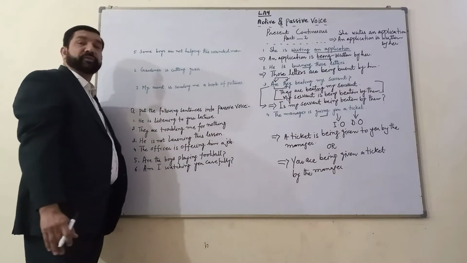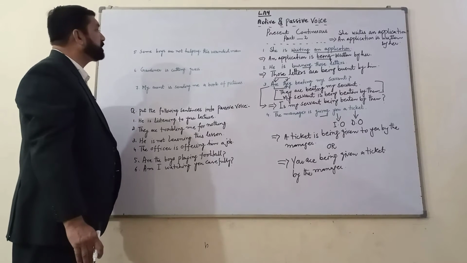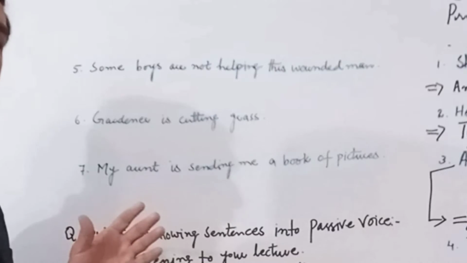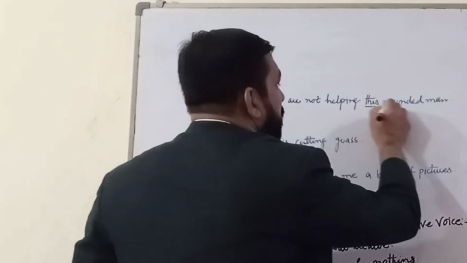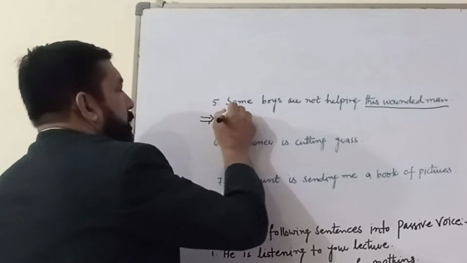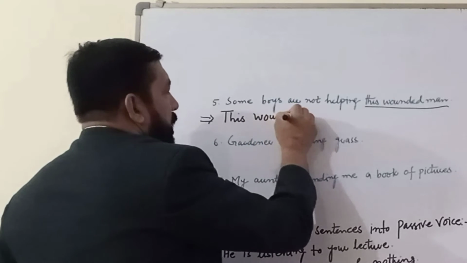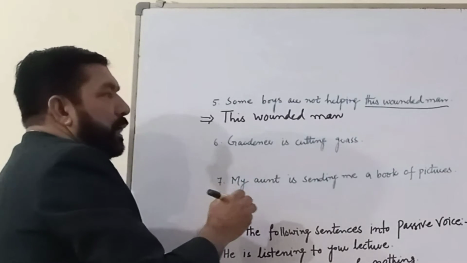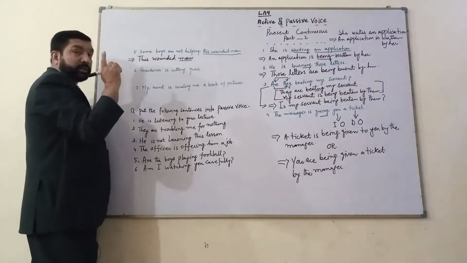Now move to the fifth sentence. It says, some boys are not helping this wounded man. Now I have got a negative sentence. This wounded man is an object, and it will come in place of the subject. अब आप इसके अंदर देखें, इसमें ऑब्जेक्ट जो है मैन, this wounded man is a singular one.